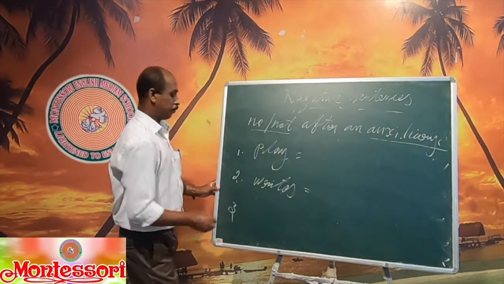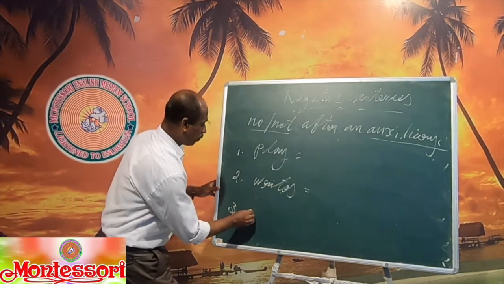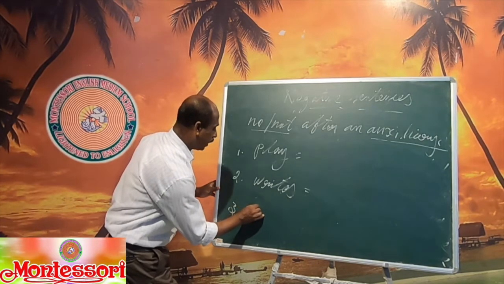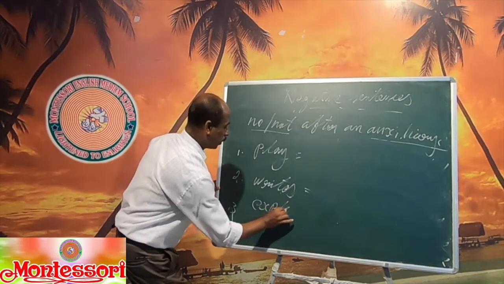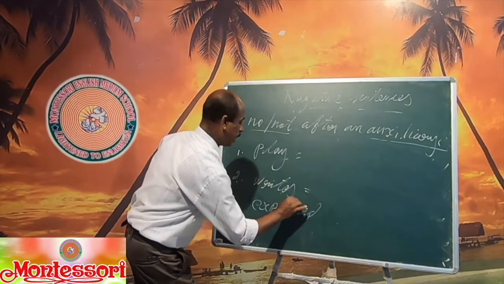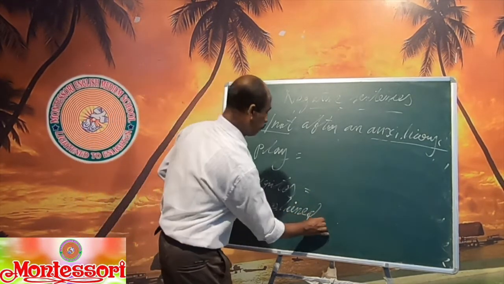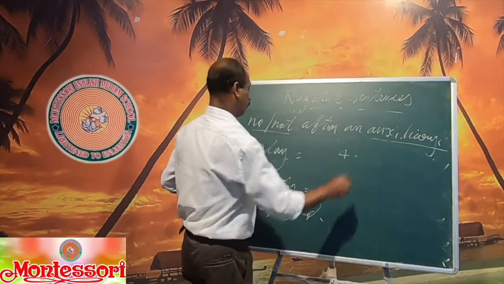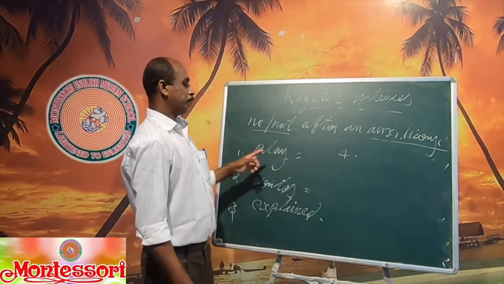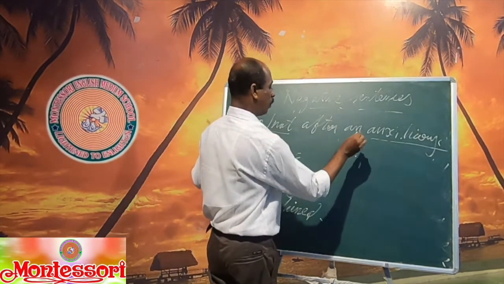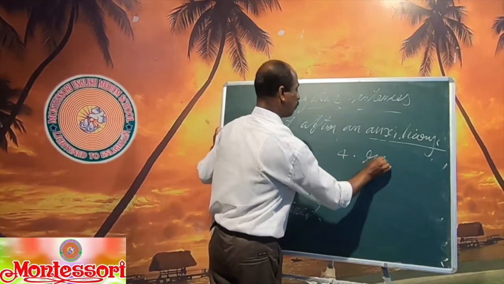Third one: explained, E-X-P-L-A-I-N-E-D. Explained is equal to... Fourth one: run.